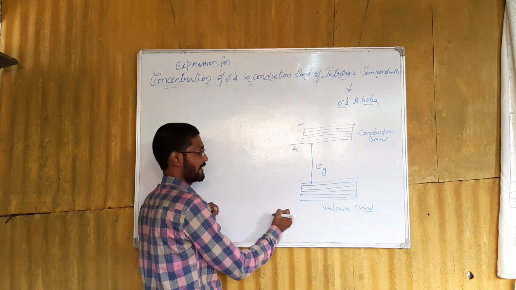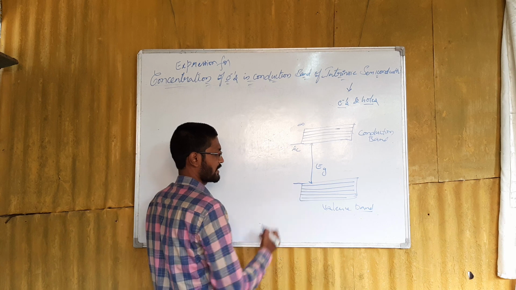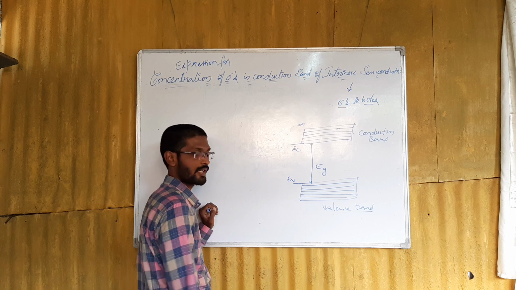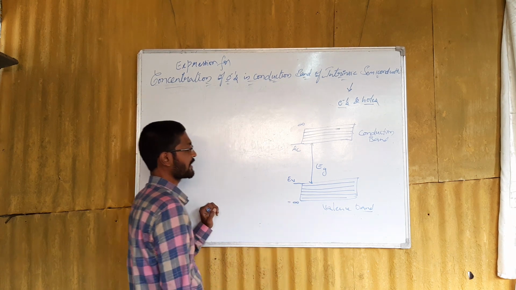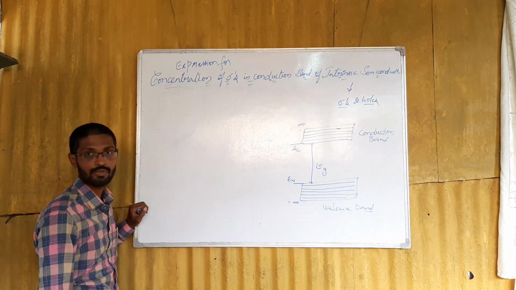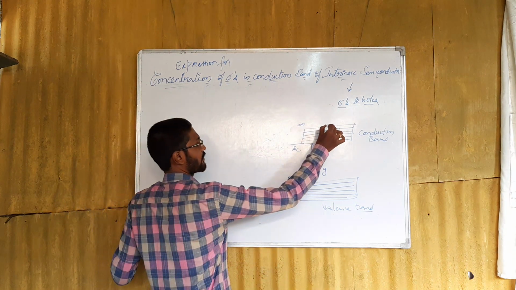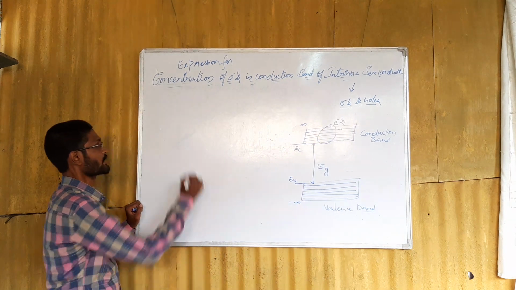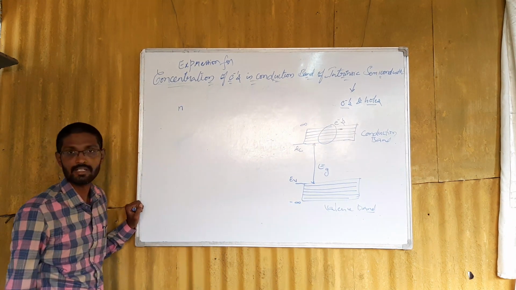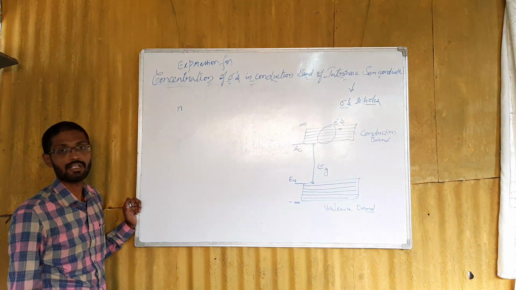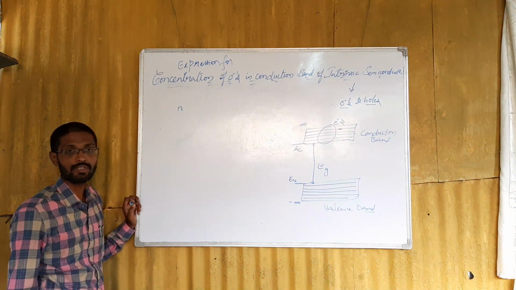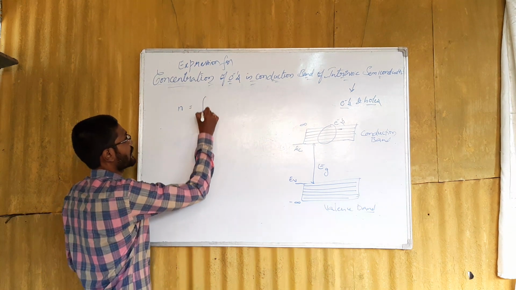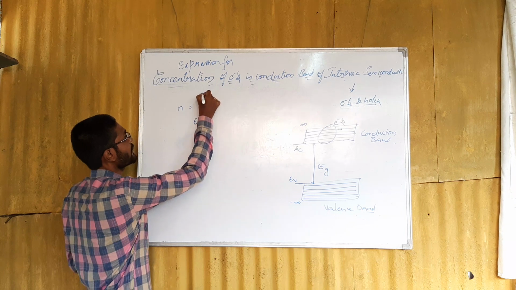Similarly the valence band contains a set of discrete energy levels. The highest energy level in the valence band is represented by Ev, and the lowest energy level is represented by minus infinity. So what we are going to derive is the concentration of electrons in the conduction band. Here N represents the number of electrons per unit volume in the conduction band of the intrinsic semiconductor, and it can be given as the integral from Ec to infinity.